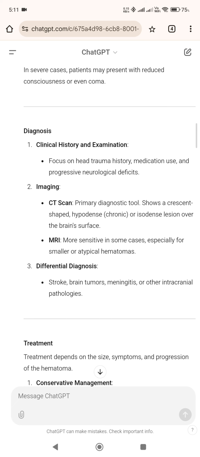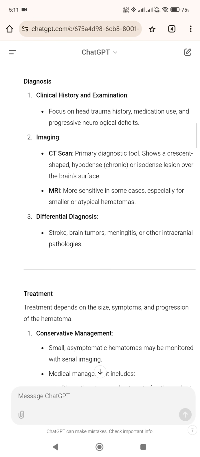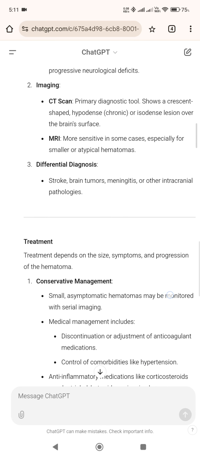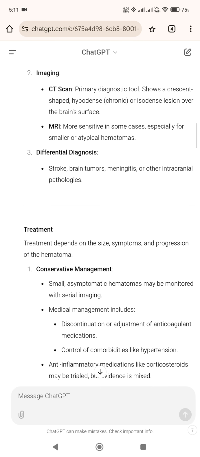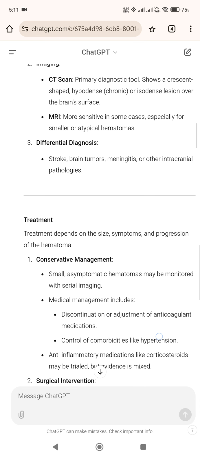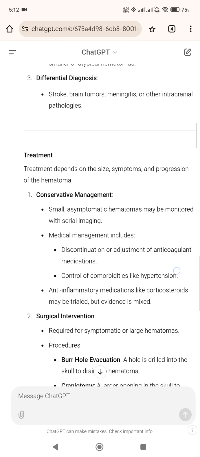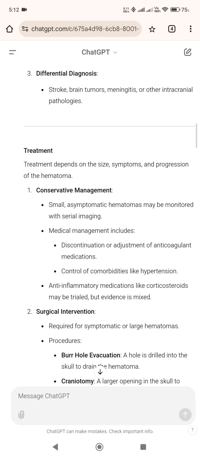Diagnosis. 1. Clinical history and examination. Focus on head trauma history, medication use, and progressive neurological deficits. 2. Imaging. CT scan, the primary diagnostic tool, shows a crescent-shaped hypodense, chronic, or isodense lesion over the brain's surface. MRI, more sensitive in some cases, especially for smaller or atypical hematomas. 3. Differential diagnosis: stroke, brain tumors, meningitis, or other intracranial pathologies.